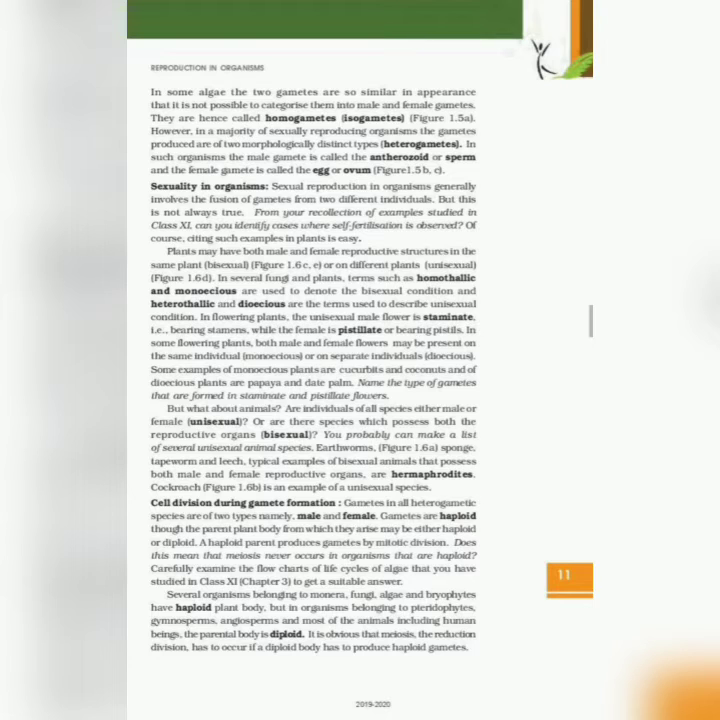Cell division during gamete formation. Gametes in all heterogametic species are of two types, namely male and female. Gametes are haploid, though the parent plant body from which they arise may be either haploid or diploid. A haploid parent produces gametes by mitotic division. Does it mean that meiosis never occurs in organisms that are haploid?